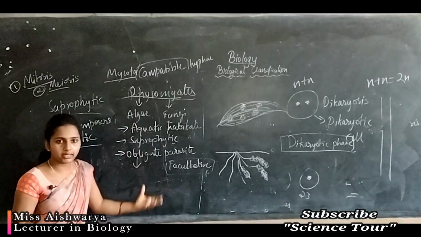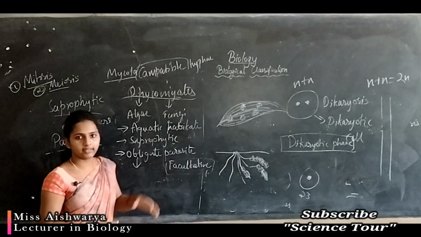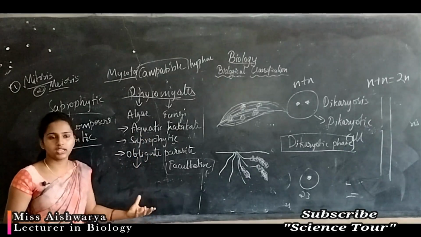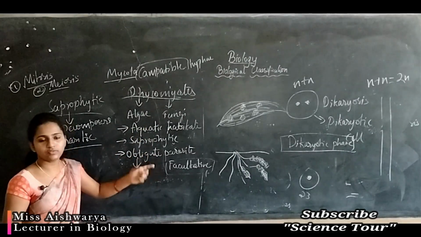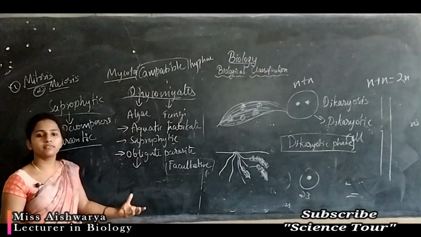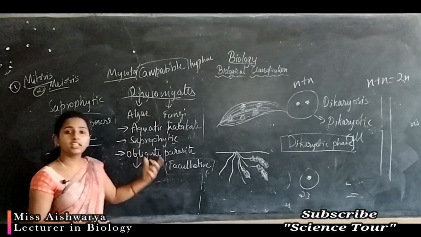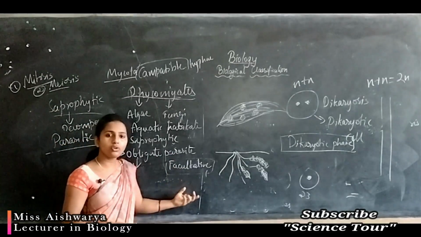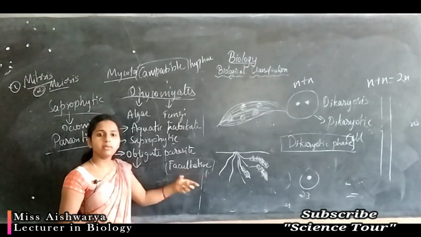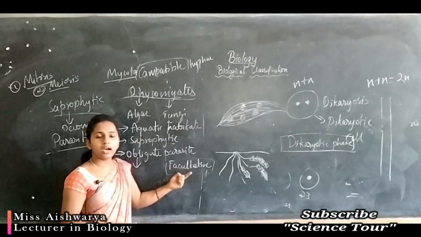For example, if the fungus grows on a plant, that plant acts as a host, or if it acts on an animal, that animal is called the host. The organism which grows on another organism, that other organism is called the host. In facultative parasites, without a host, these fungi may live independently.